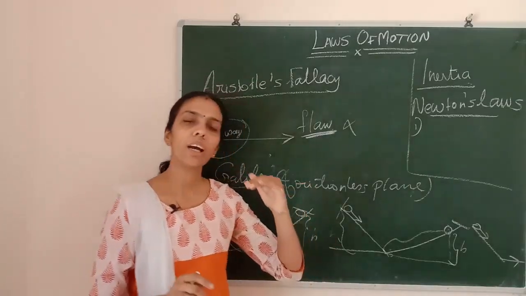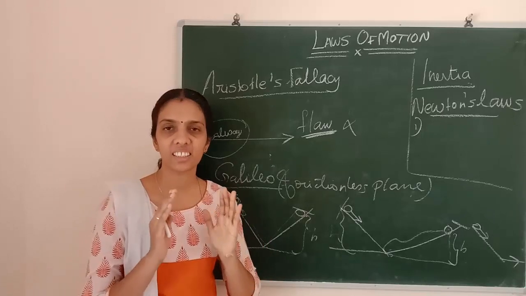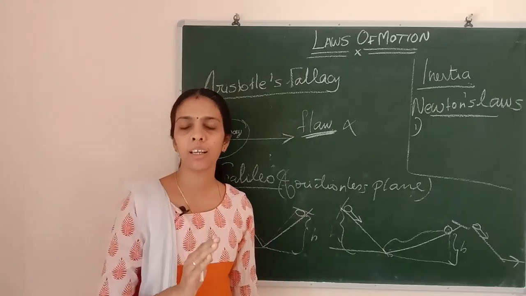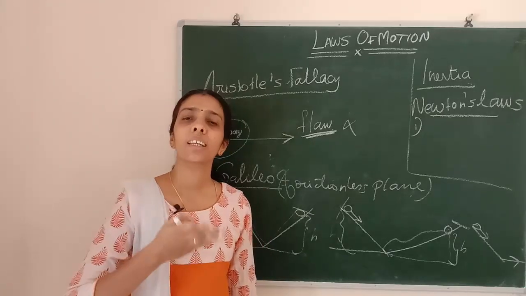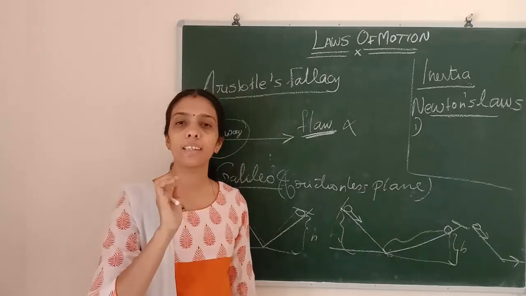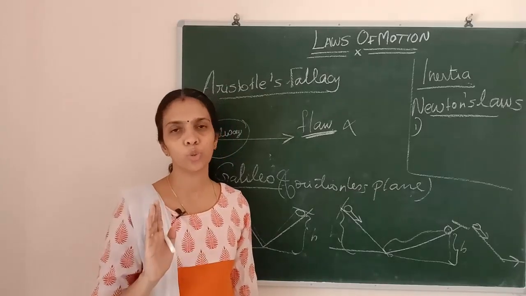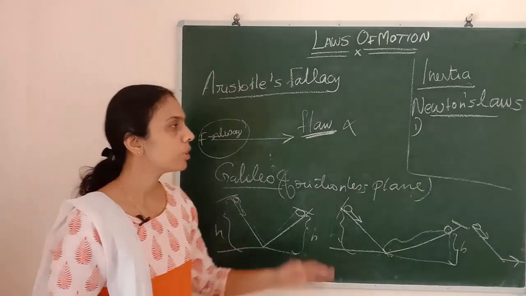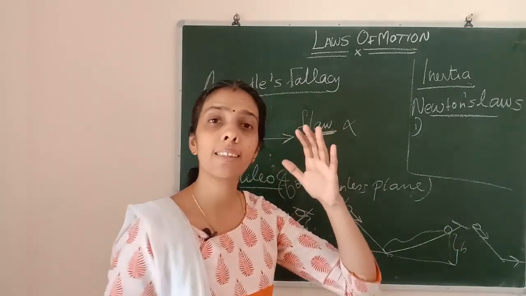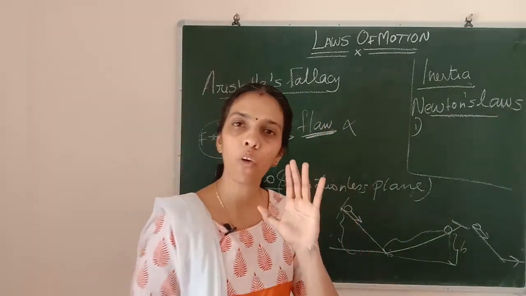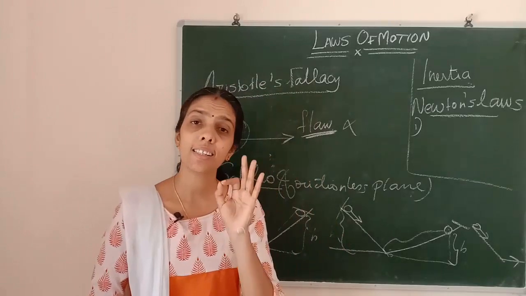See, if we are not giving any external force to an object, that object will continue in its state of rest or uniform motion.